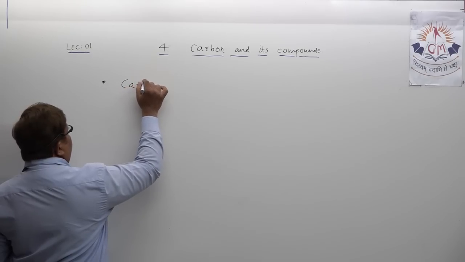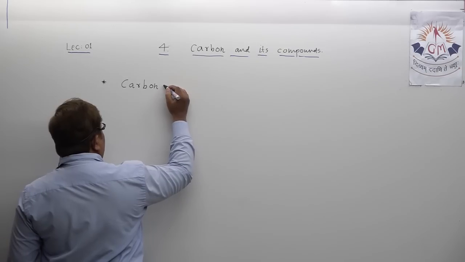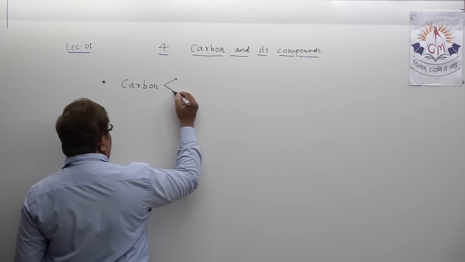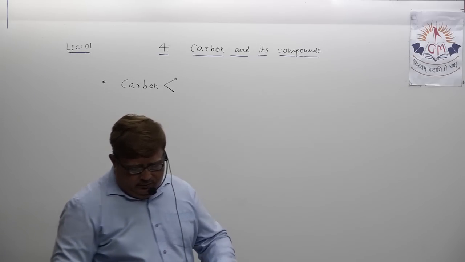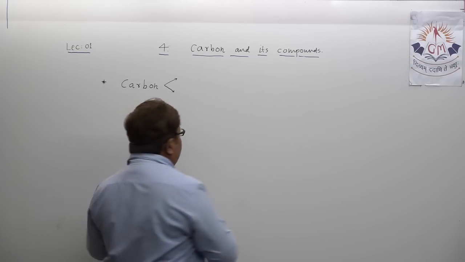Suppose, let us discuss one thing. If I ask you this particular question, understand, carbon contains which type of nature?